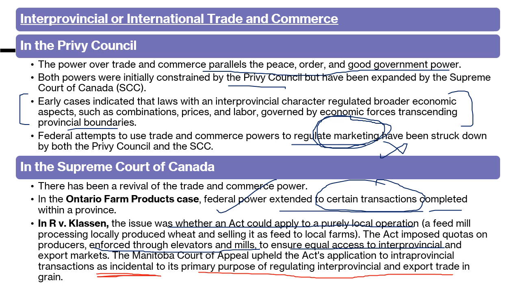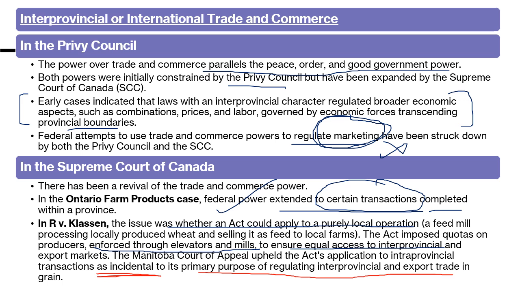The Manitoba Court of Appeal held the act's application to intra-provincial transactions as incidental to its primary purpose of regulating inter-provincial export trade. Although the processing and production were completely local, restricted to only one province, the main act under which this was happening had the purpose of taking this local level of production to the inter-provincial level, to more than one province, for the purpose of export.